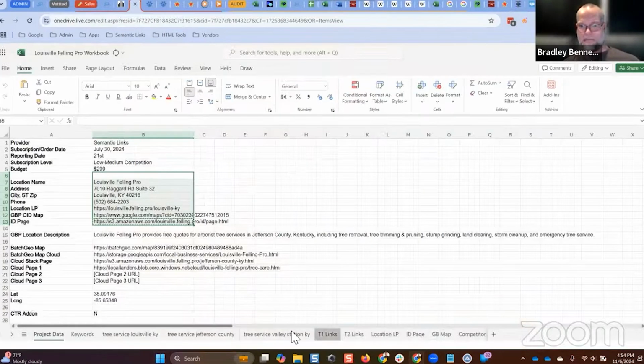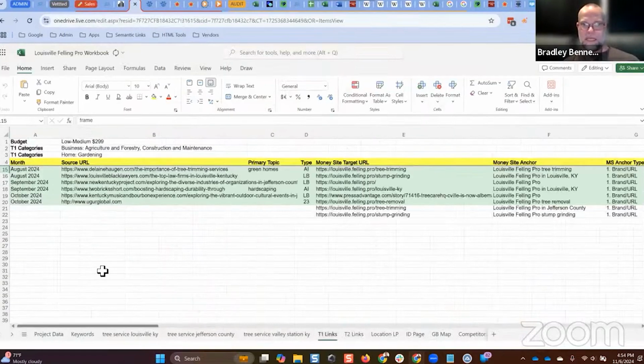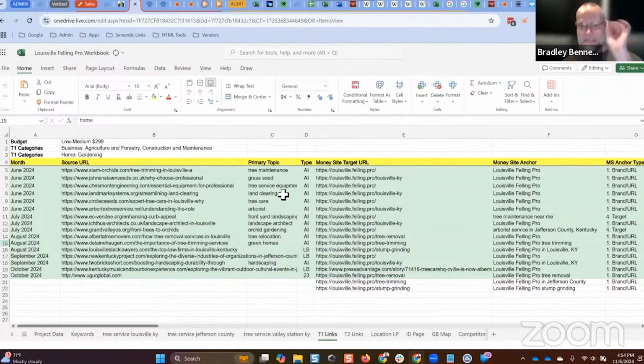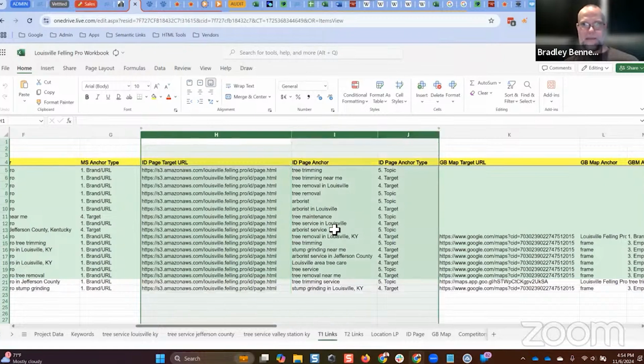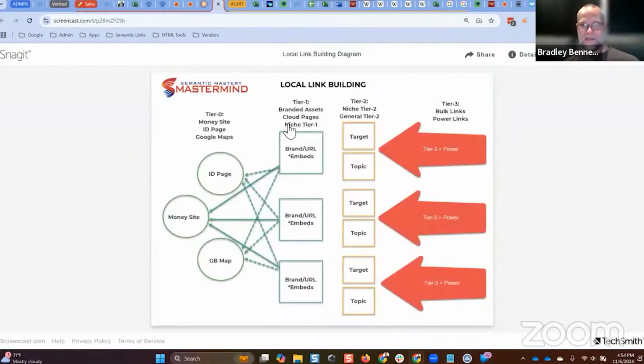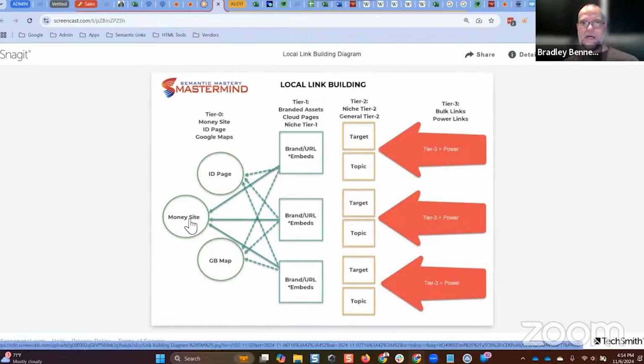This is the link building sheet right here. Tier 1 links link to the ID page, because the ID page is a tier 0 asset. So where are the tier 1 links to the ID page? Right here. We do this for all campaigns, guys. Tier 1 links usually link with an anchor text link to the money site, an anchor text link to the ID page, and a Google Map embed. That's how we typically build links at tier 1.